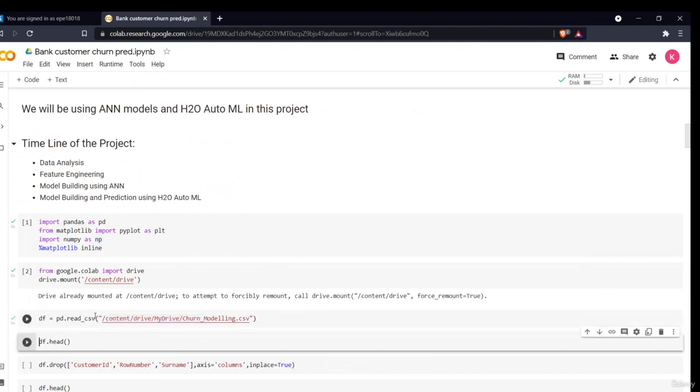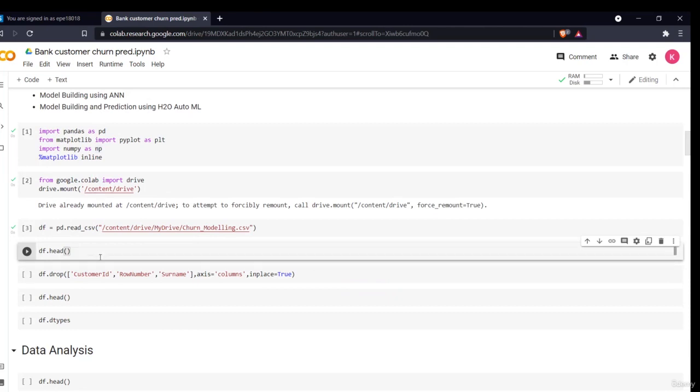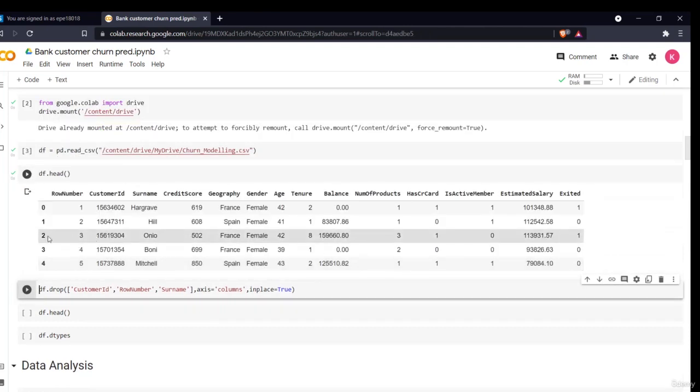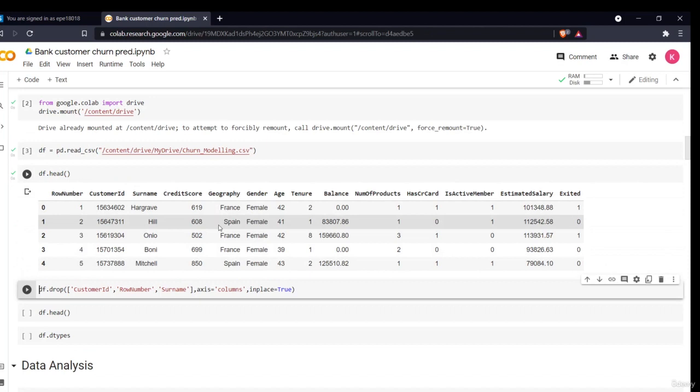I'll read it using pandas. Then I'll see the df. So this is my data set. Now there are certain columns like row number, customer ID or surname. These columns are of no importance. Row number is the same as the index. I have no use of customer ID.